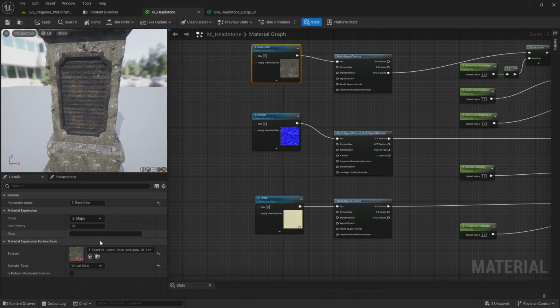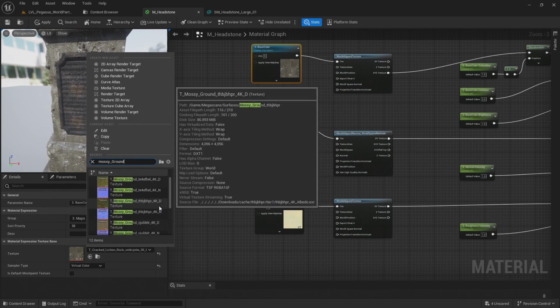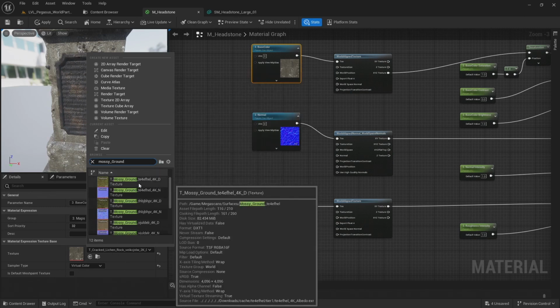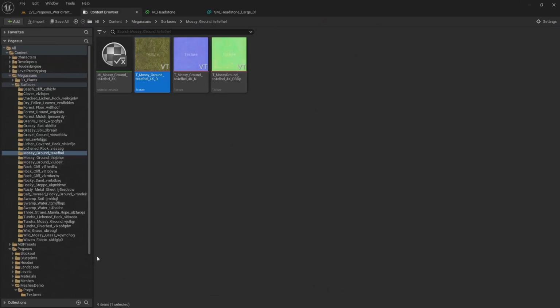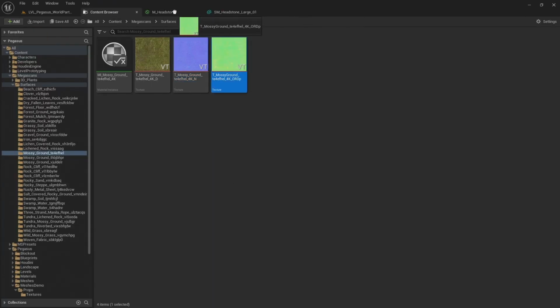Let's search for a moss texture. Again, if you want to use the same texture as me, you can copy this code. Let's find the same normal. So let's select the normal and drag and drop that into the scene, and do the same for occlusion, roughness, and displacement.